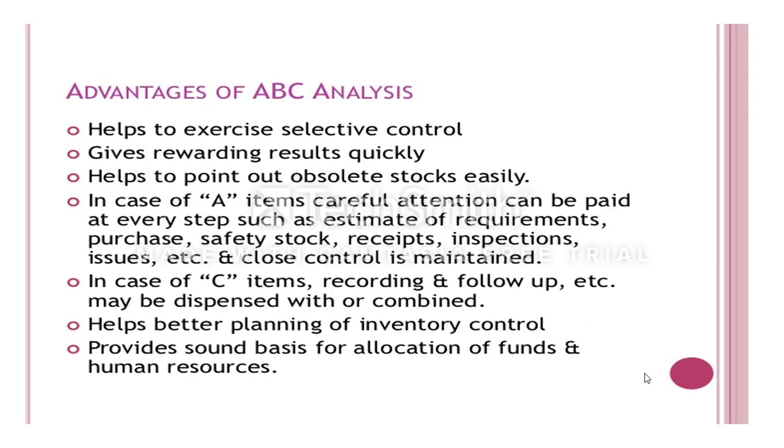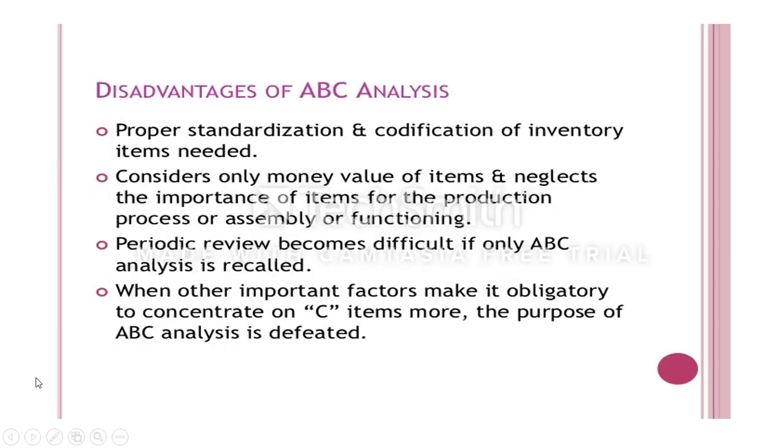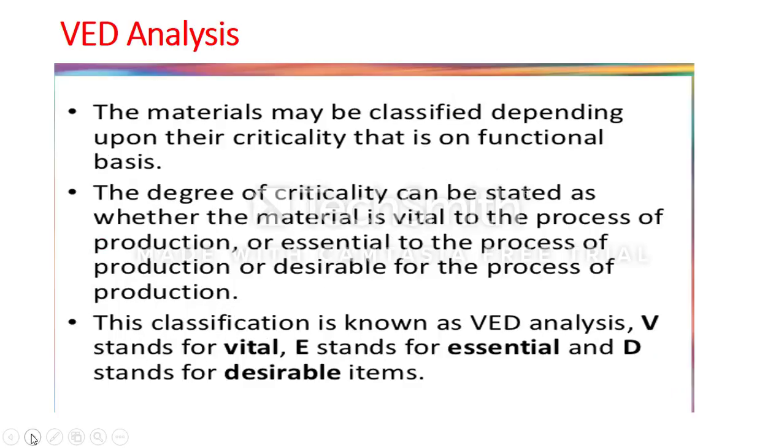Here the important advantage is for A items, careful attention can be paid at each and every step to estimate the requirement, purchase, safety stock, everything. But for C items, recording and follow up may be dispensed with or combined. One of the bigger limitations is that other important factors are ignored. A C item may have a low annual consumption value, but it may be a vital item. If you are ignoring it, then it will be a big problem. That is reported in the disadvantages part of ABC.